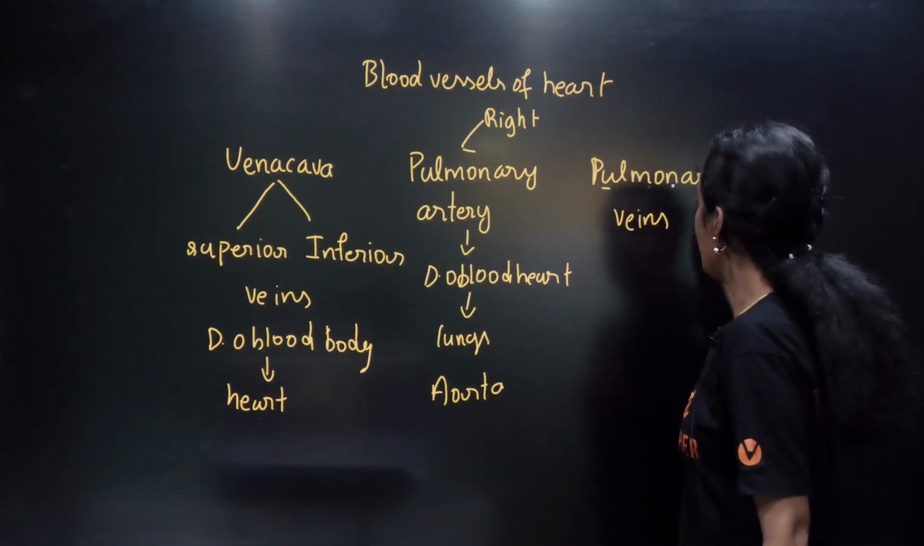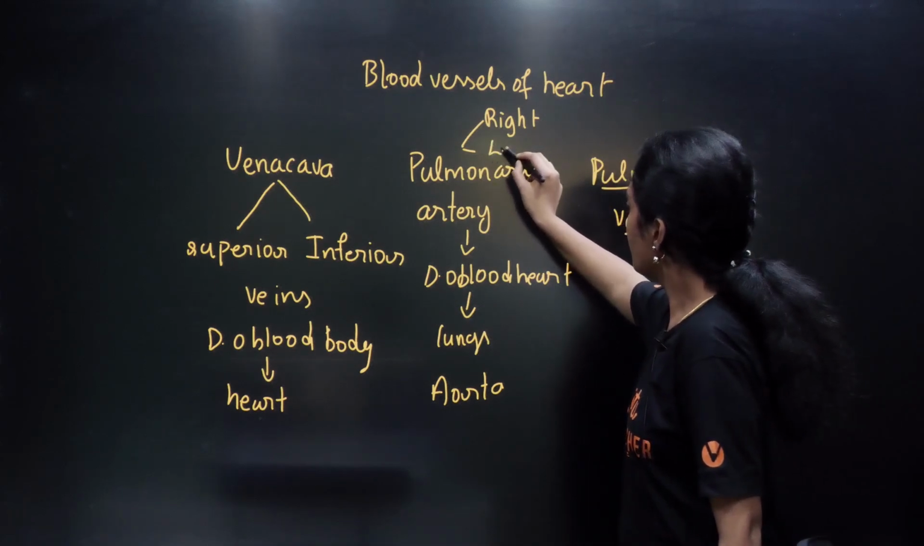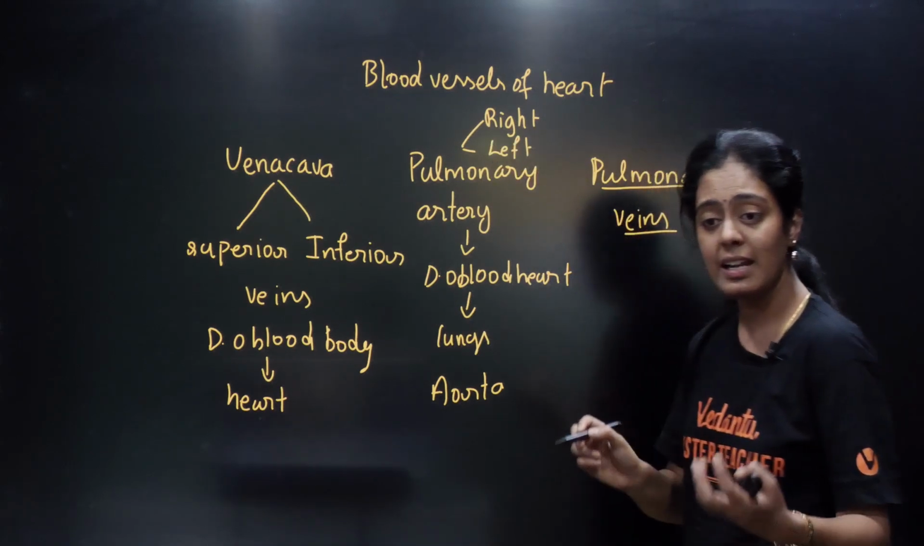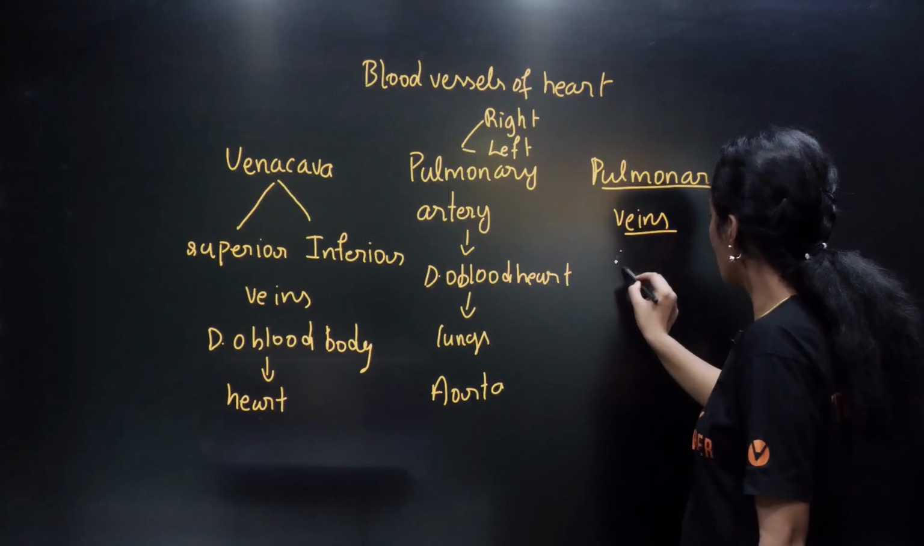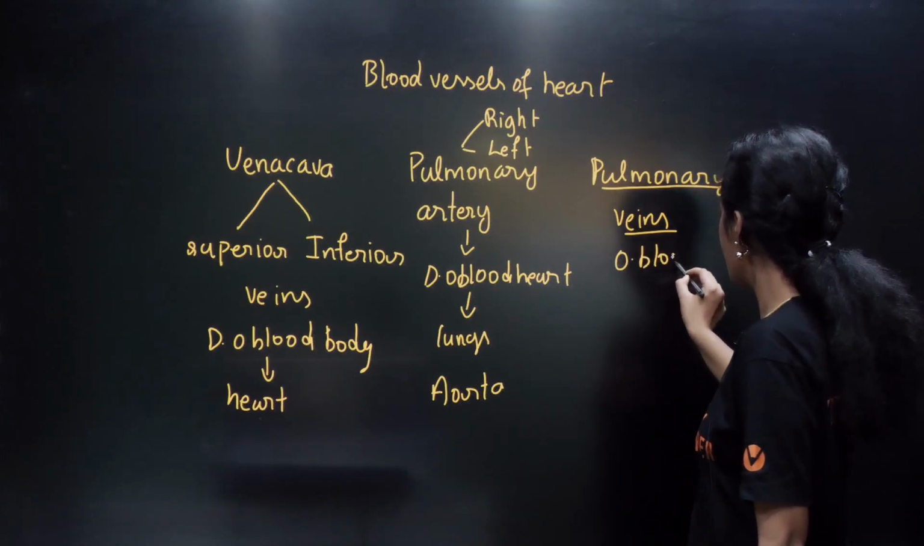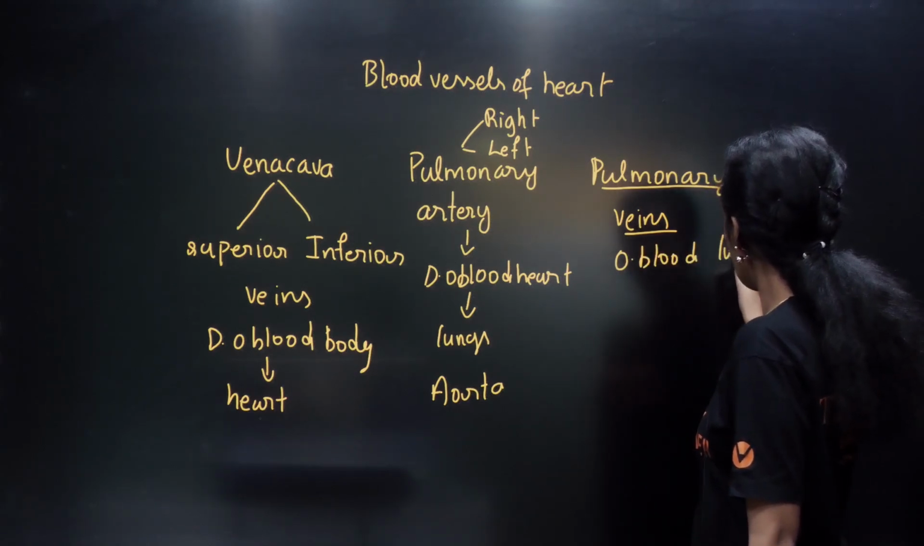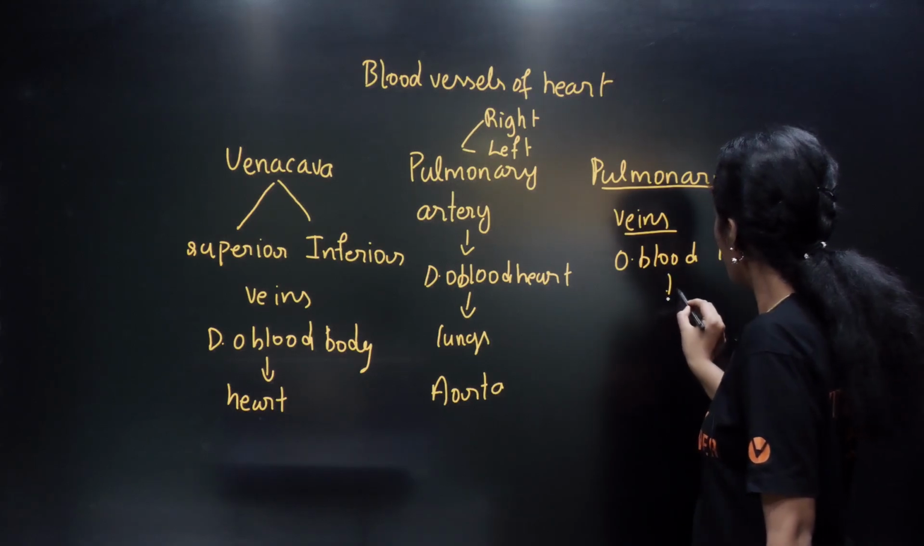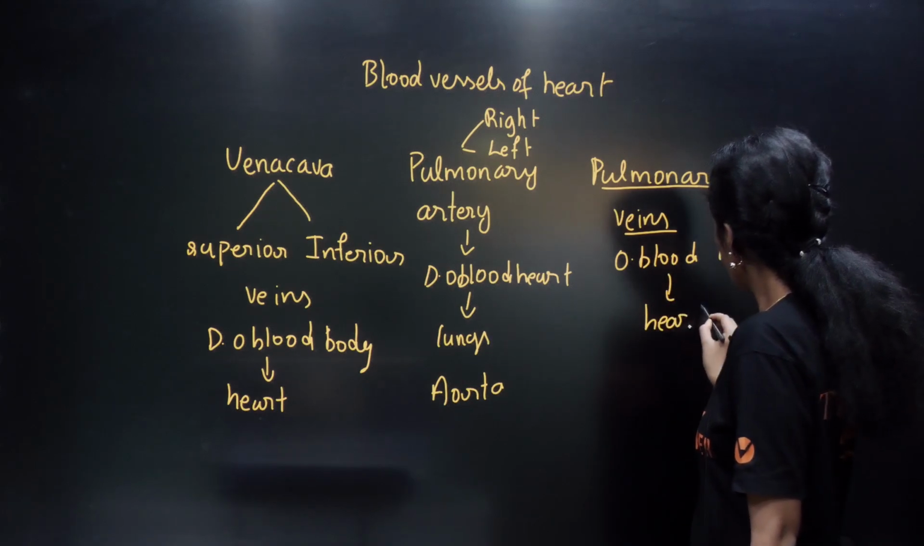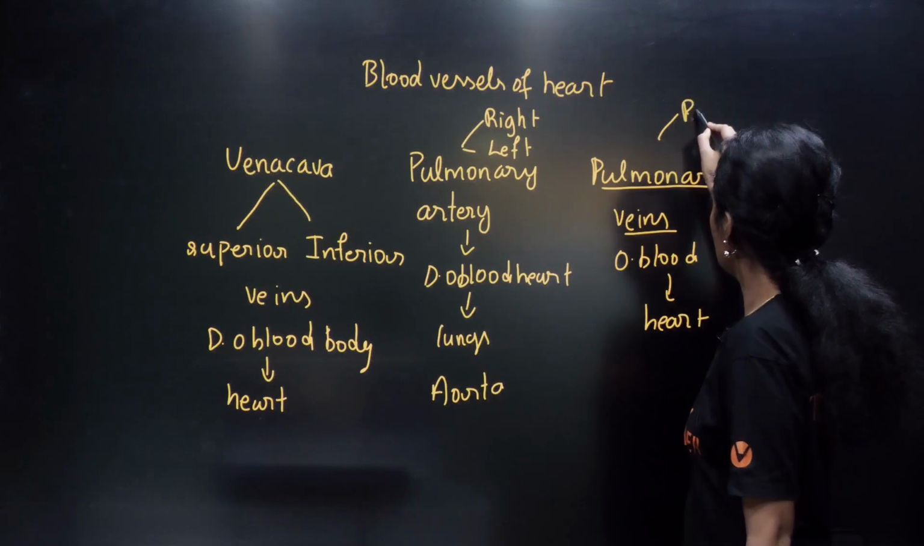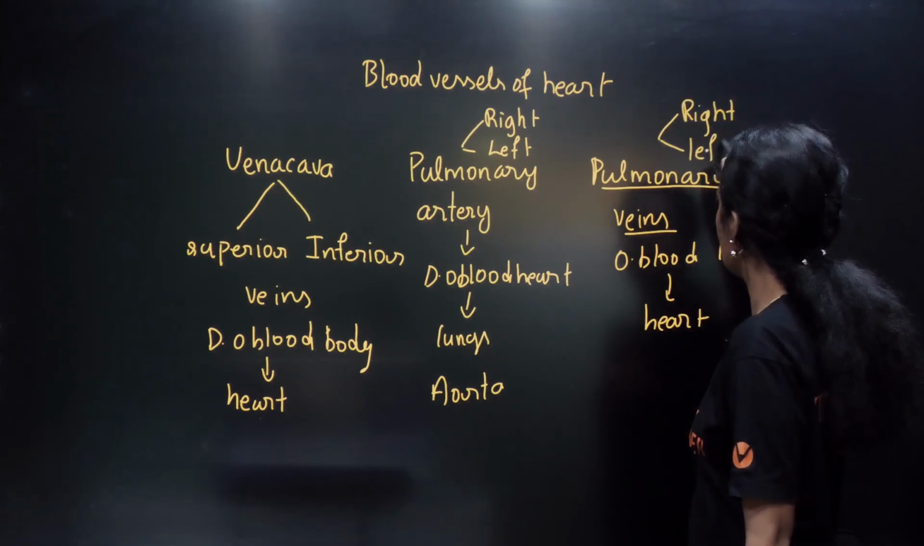Then you have pulmonary veins. So pulmonary vein enna, what is it going to carry? It is going to carry oxygenated blood, O blood, okay, from the lungs to the heart. Okay, so idhulayum rendu vidham irukku, right and left. All your confusions should be clear now.